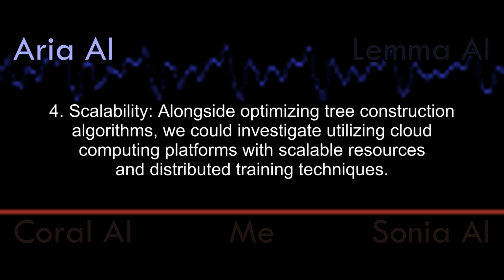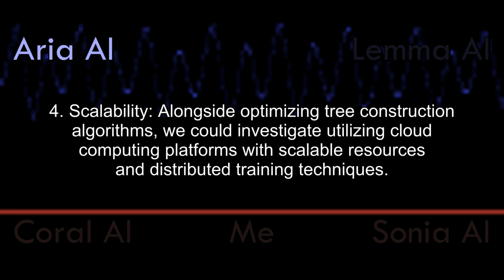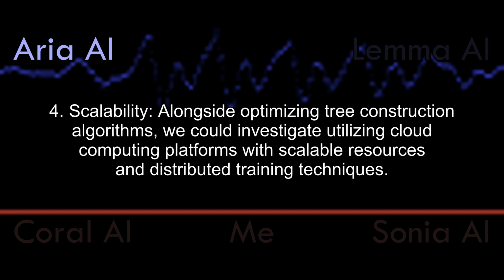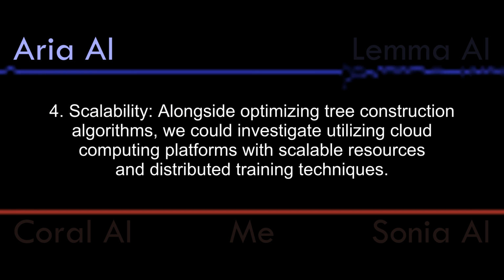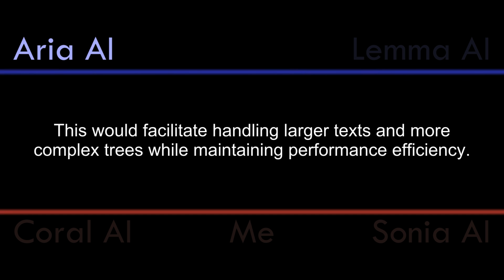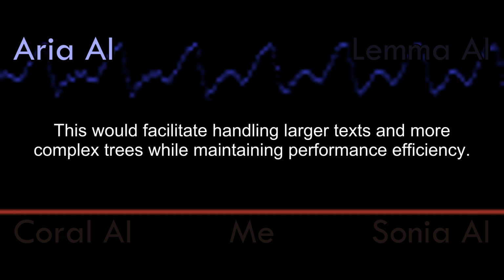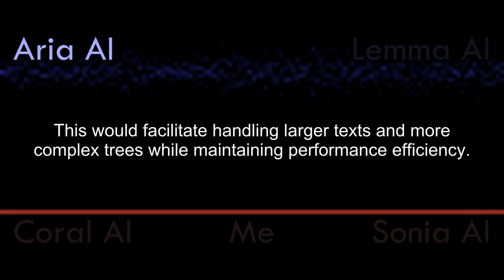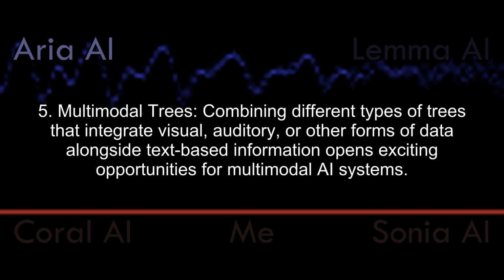4. Scalability. Alongside optimizing tree construction algorithms, we could investigate utilizing cloud computing platforms with scalable resources and distributed training techniques. This would facilitate handling larger texts and more complex trees while maintaining performance efficiency.